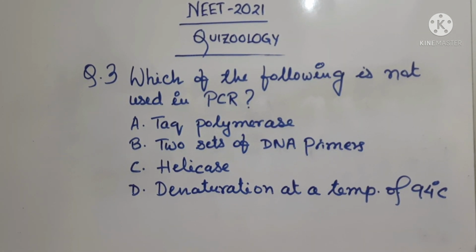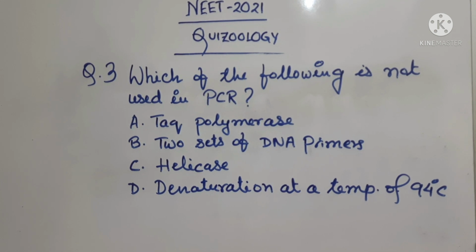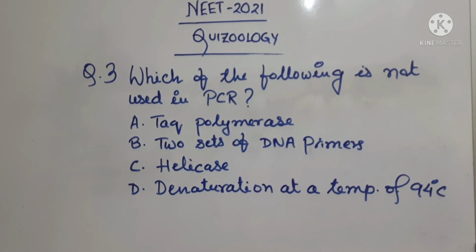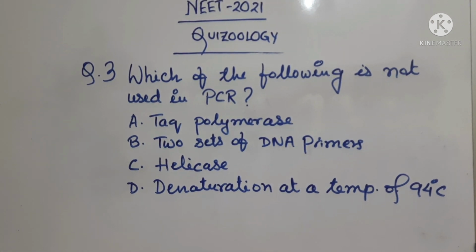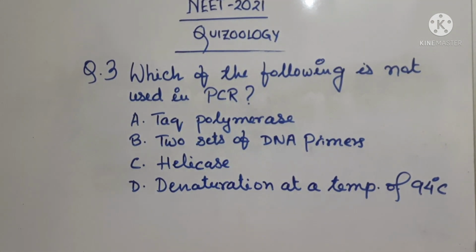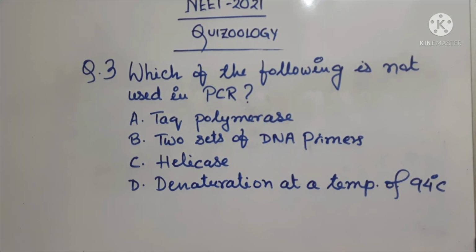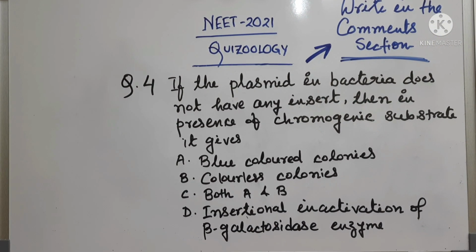Now I have a question for the students. Can you tell me where do you find the use of helicase enzyme? Let me just give you a hint. It's related to central dogma. Now please write the answer in the comment section if you know the answer. Moving on to question number 4.